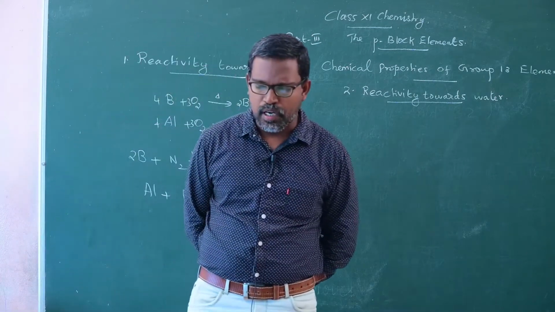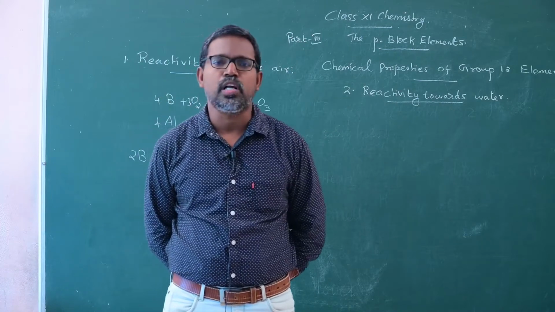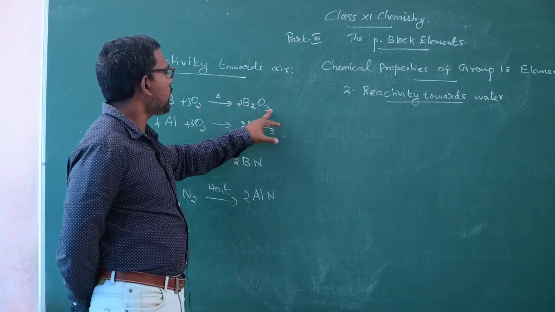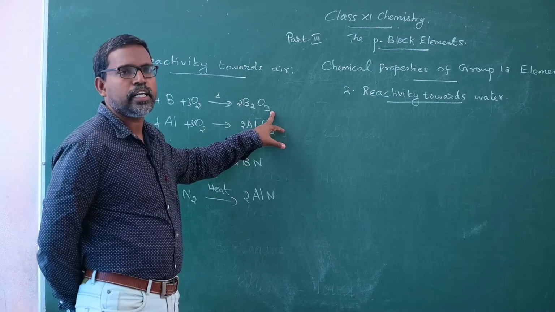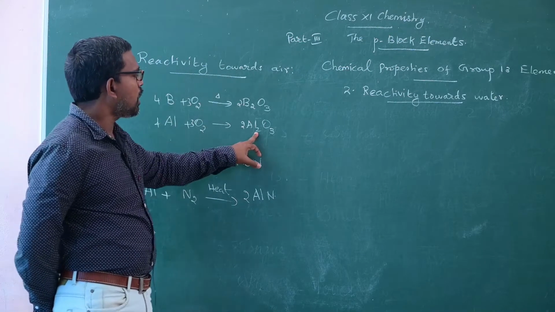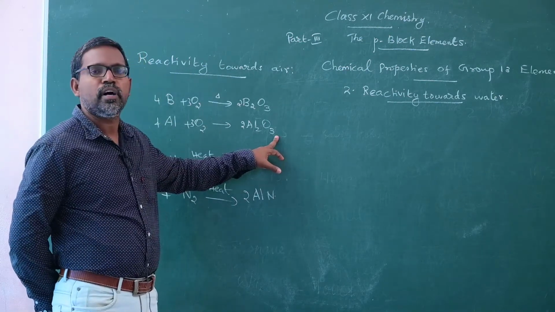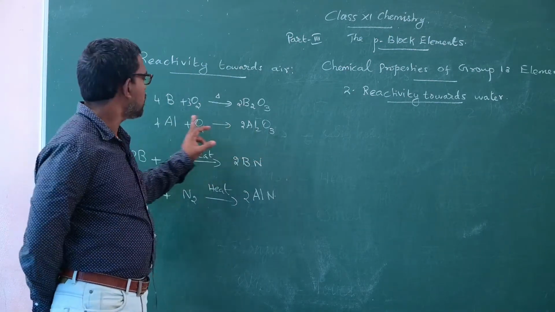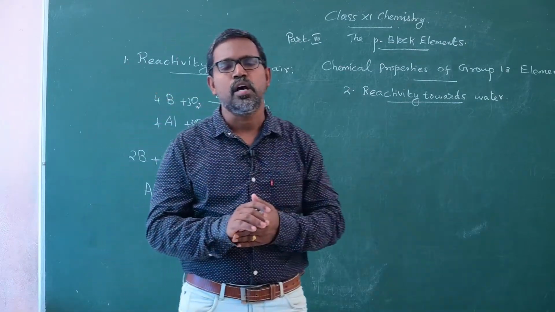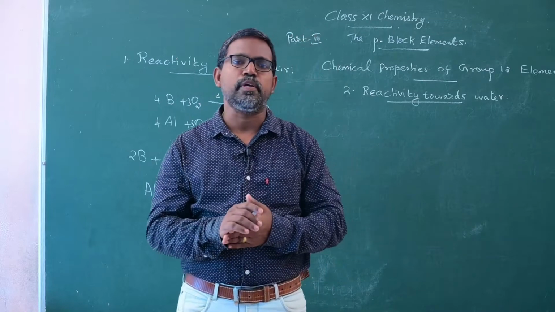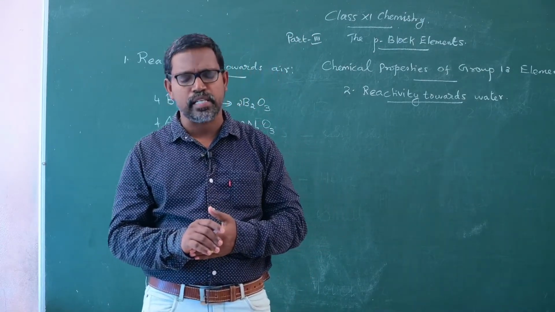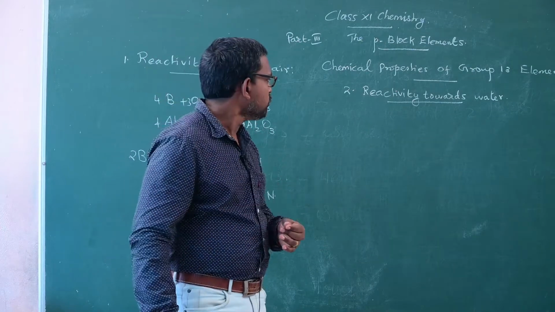The nature of oxides varies down the group. We know that boron trioxide is acidic in nature because boron is a non-metal. Aluminum oxide is amphoteric in nature. So the nature of oxides varies from top to bottom. As we move down the group, the basic character increases.